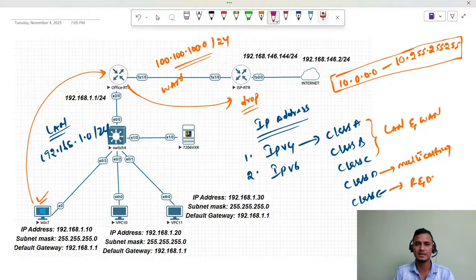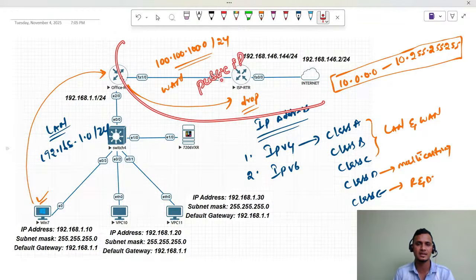So from here, this is your completely WAN phase. Here we use the public IP addresses. Here we are going to use the public IP addresses.